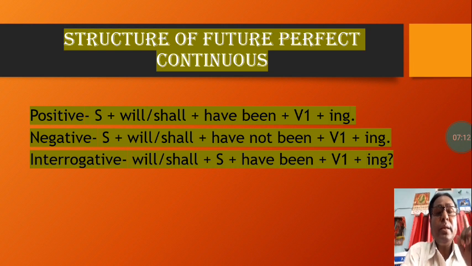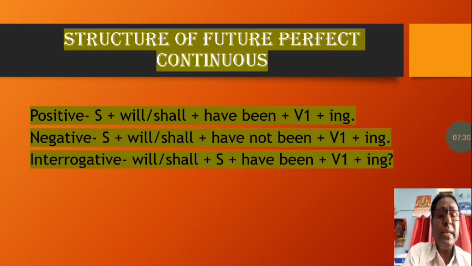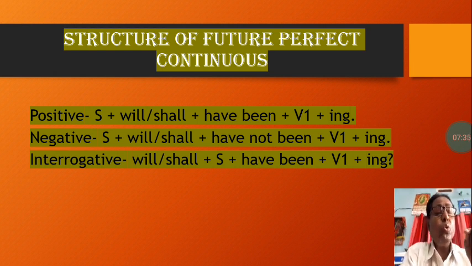Negative sentence of future perfect continuous tense will be subject plus will or shall plus have not been plus V1 plus ing, means base form of verb with ing form. Interrogative, question sentence: will or shall in the beginning. When you construct any interrogative sentence, you put an auxiliary verb first, if it is not a WH question.